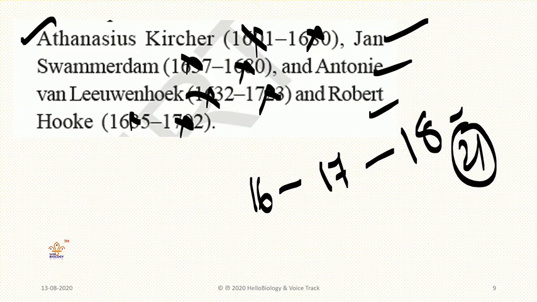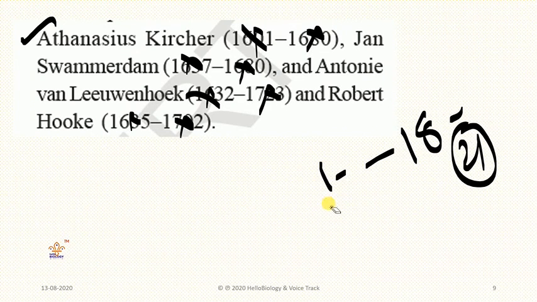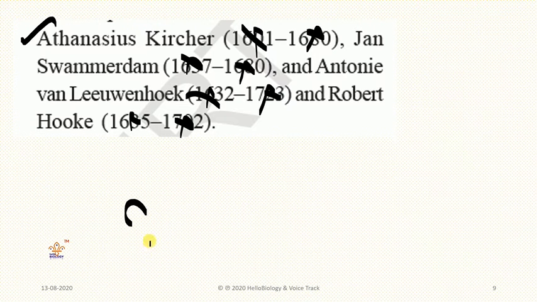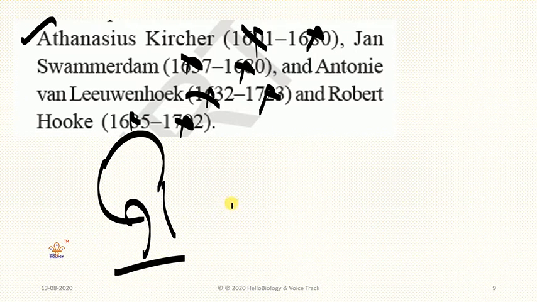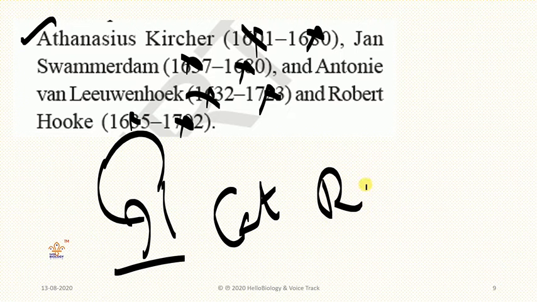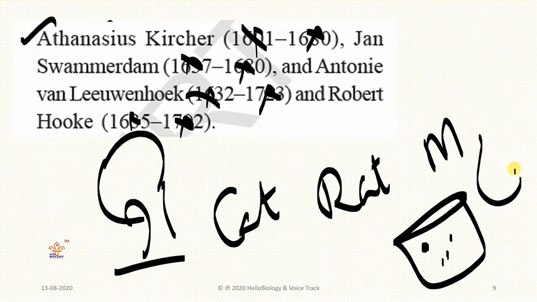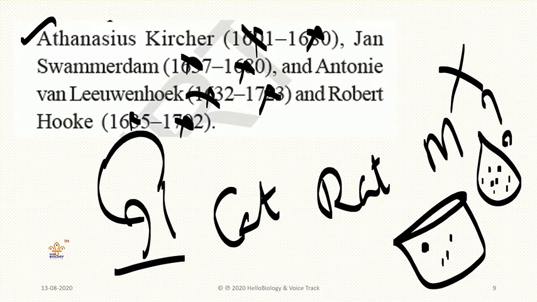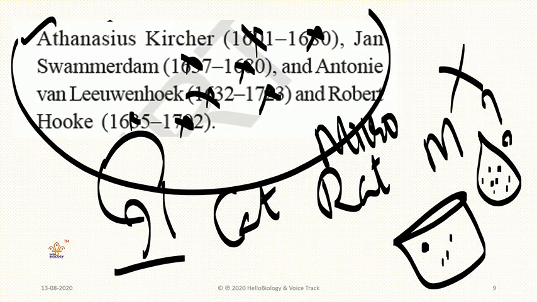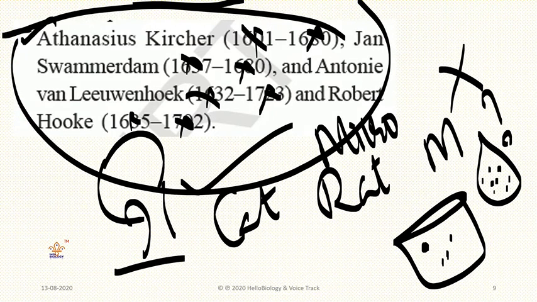In olden days, how did they see microorganisms? For example, we can see a big tree, we can see a cat, a rat, a mosquito, but can we see invisible organisms in a drop of water? In a drop of water, how many organisms are there? Can we see them? No, we cannot see with our eye. It needed a microscope. And remember, these scientists created history in discovering their own microscopes.